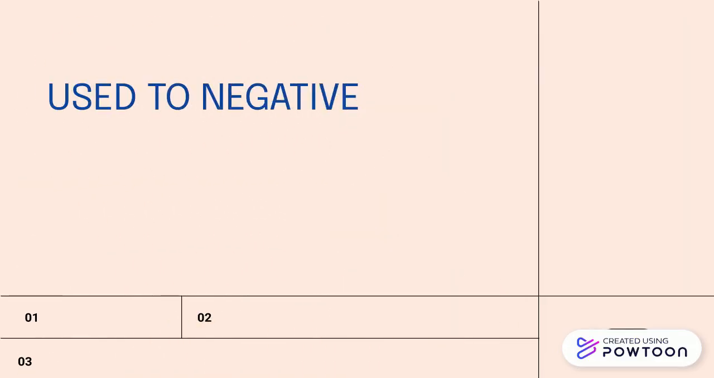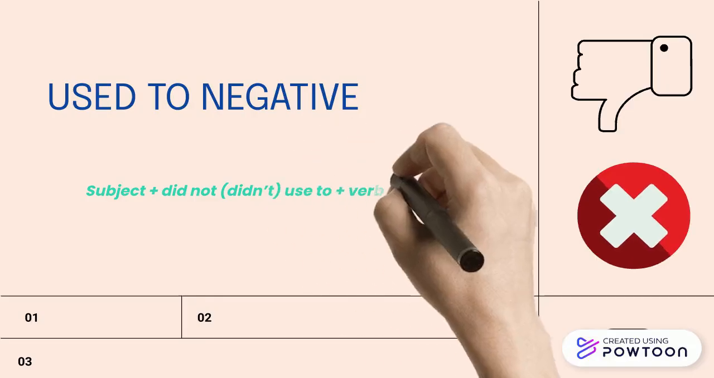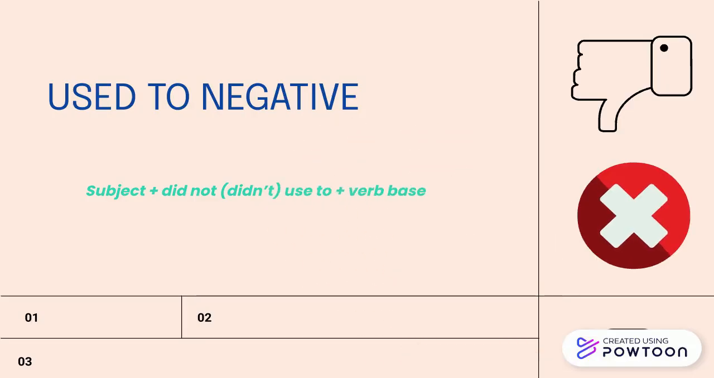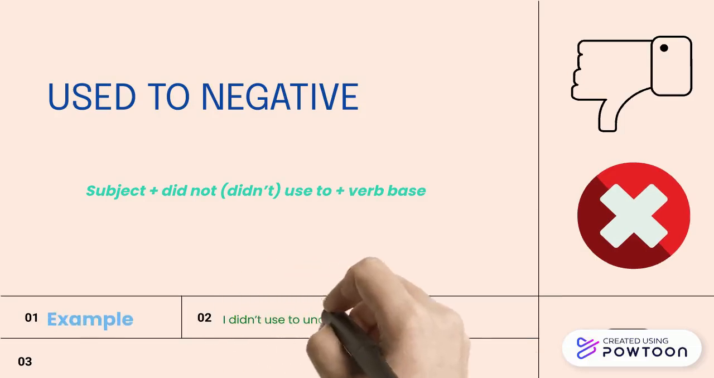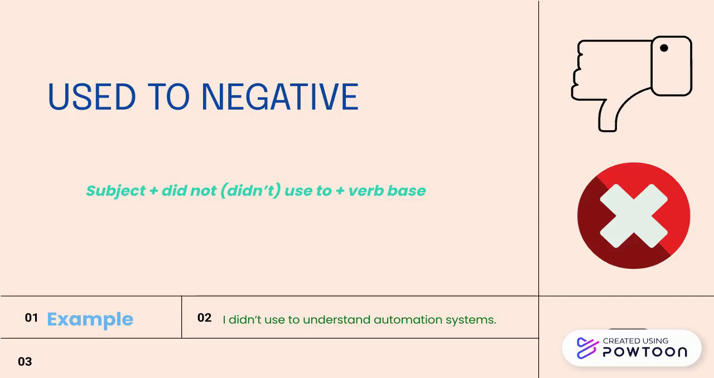Used to negative. The structure is subject, did not, didn't, used to, and base verb. For example, I didn't used to understand automatization systems. 2. He didn't used to use advanced software.